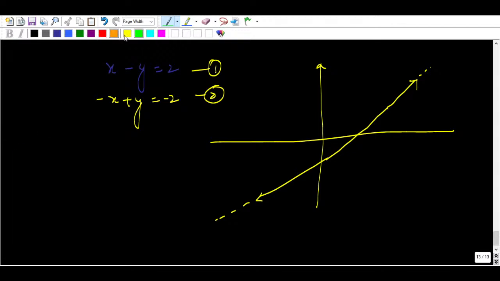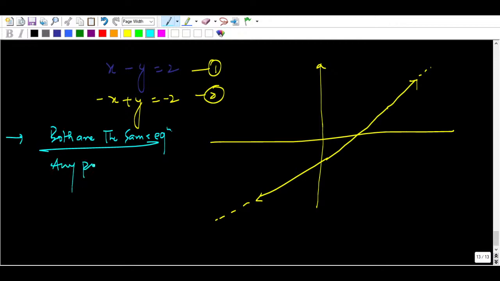So you can write this very important statement: both are the same equation, and any point on the line is a solution of the given system.